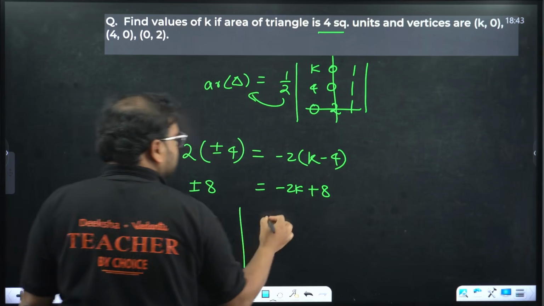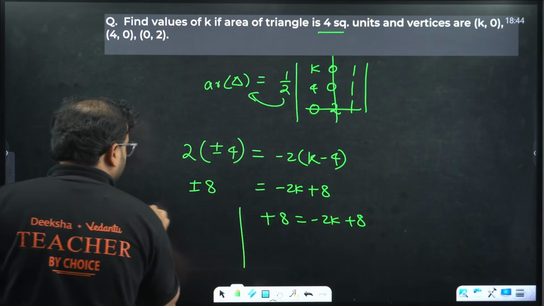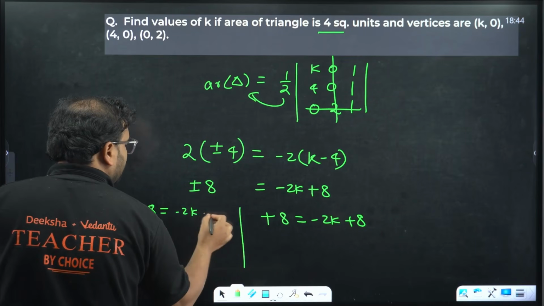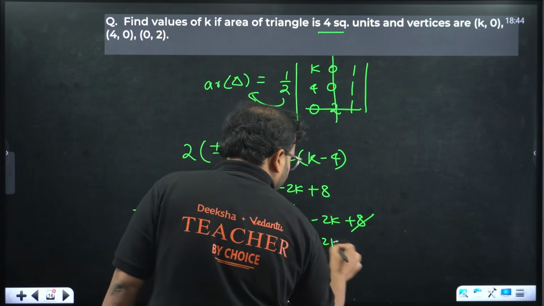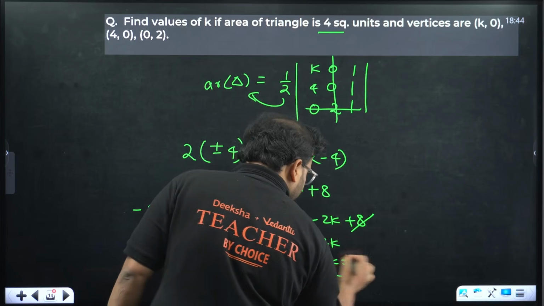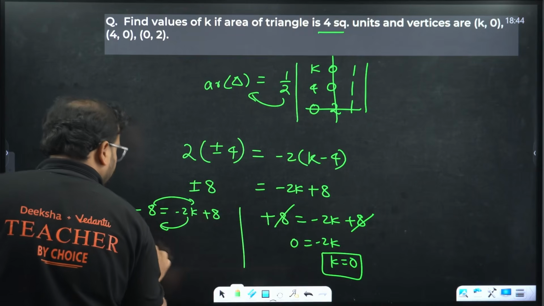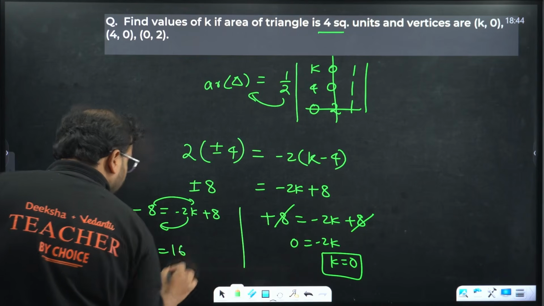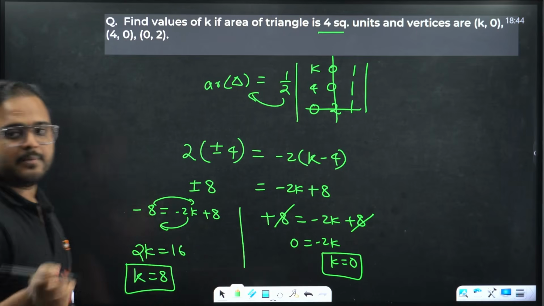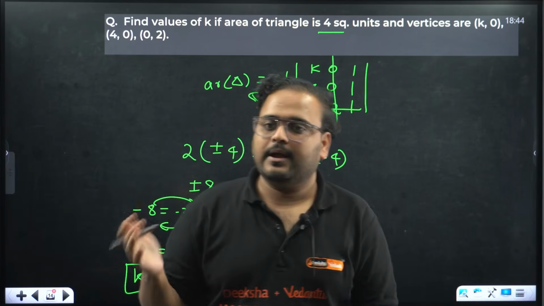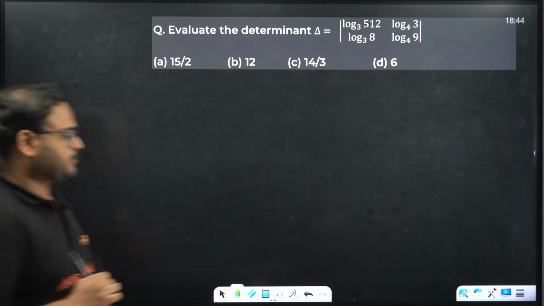So you have two cases. When you take plus 8 as minus 2k plus 8, 8 and 8 cancel. You have 0 equals minus 2k, and you have k equal to 0. When you take minus 8 as minus 2k plus 8, you bring this on this side, and you're going to get 2k equals 16. So k equals 8. So you have two answers over here: k is either 0 or k is 8. Clear? Is this clear? Let's move on. I hope this is clear, right?